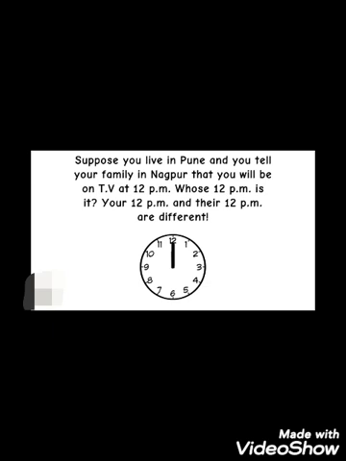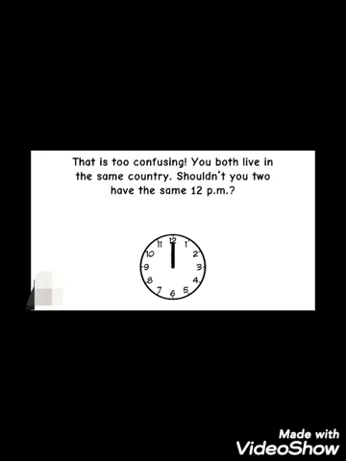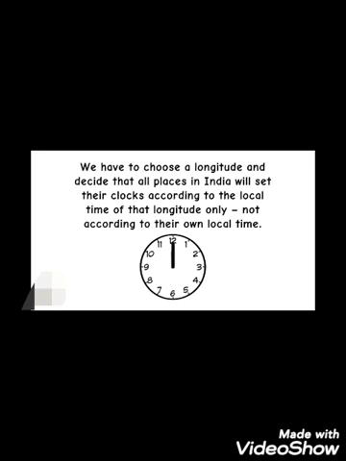Suppose you live in Pune and you tell your family in Nagpur that you will be on TV at 12 pm. Whose 12 pm is it? Your 12 pm and their 12 pm are different. That is too confusing. You both live in same country. Shouldn't you two have the same 12 pm? We have to choose a longitude and decide that all places in India will set their clocks according to local time of that longitude only, not according to their own local time, right?